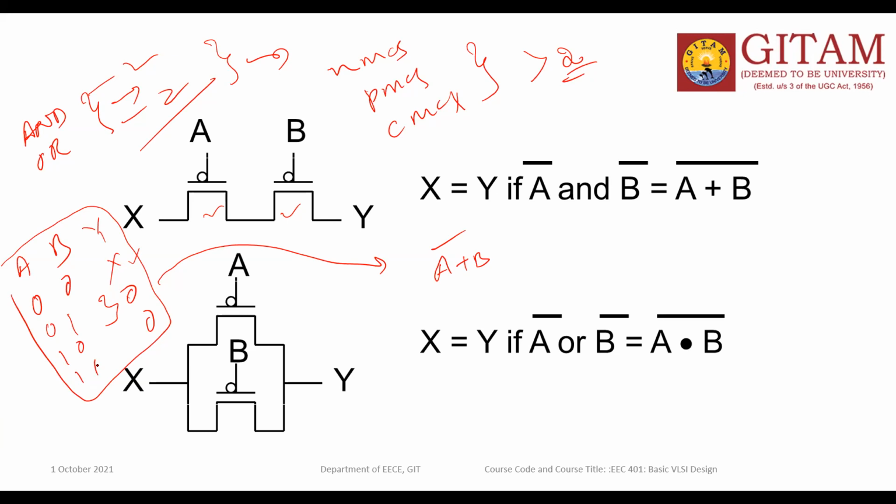So A plus B whole bar is nothing but the NOR gate. Similarly, if you arrange the P pass transistors in parallel, you will get the NAND operation.